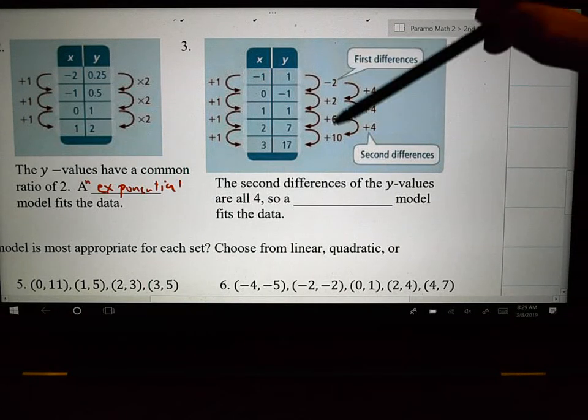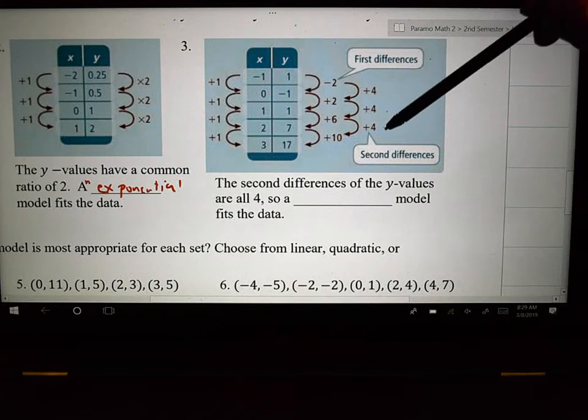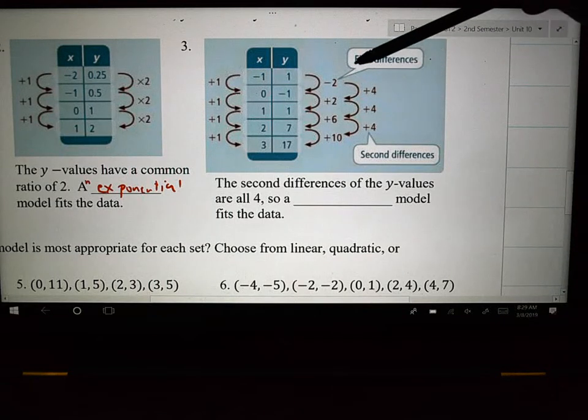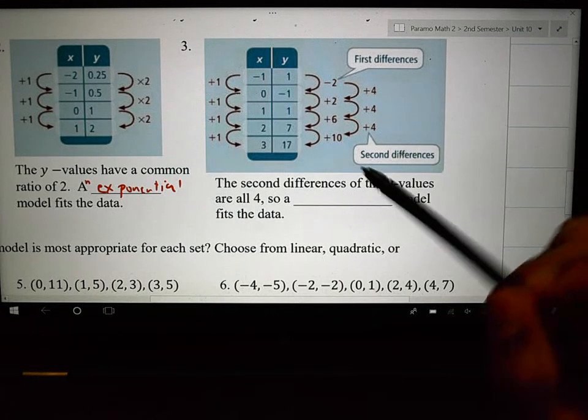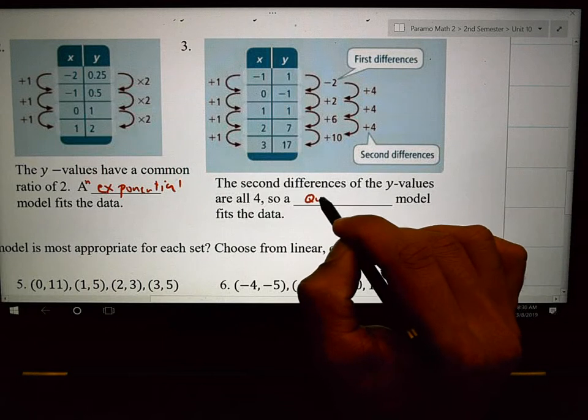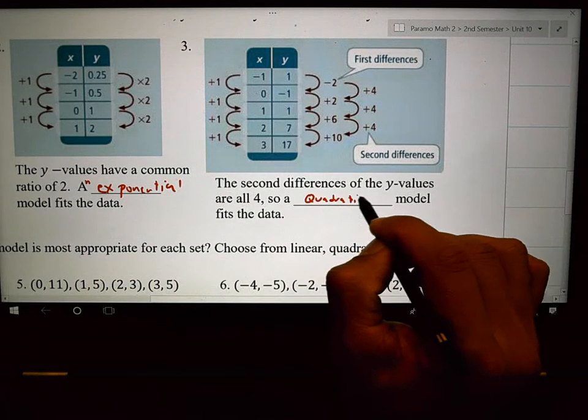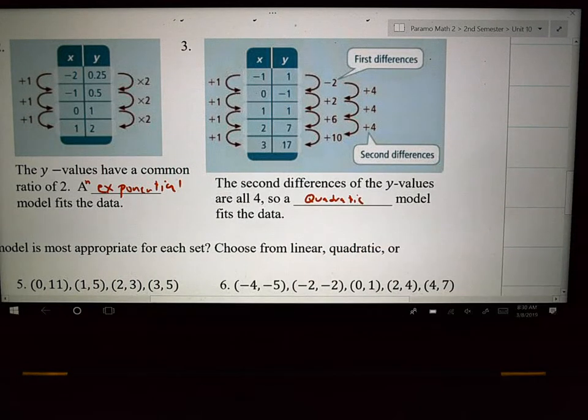When you look at the first differences and you see that the differences between the first differences are the same, that means they have a common second difference. That is a quadratic model or quadratic function.